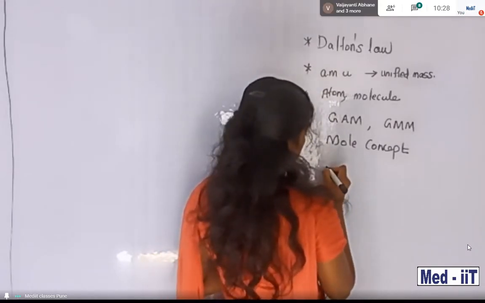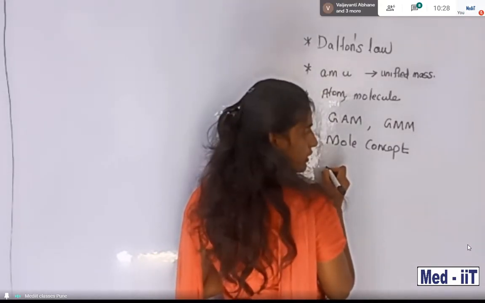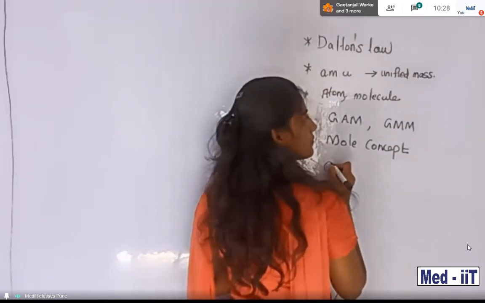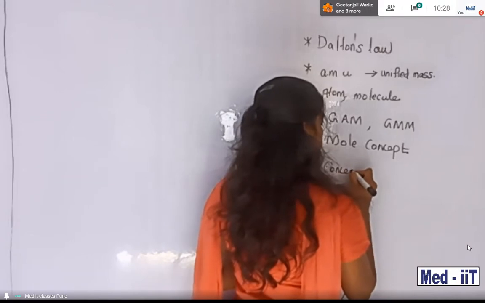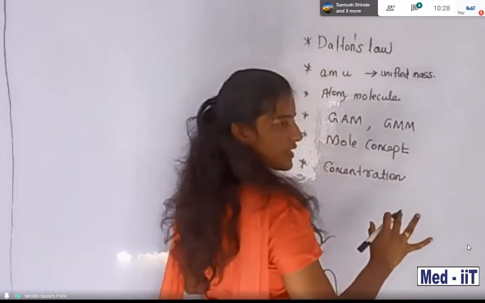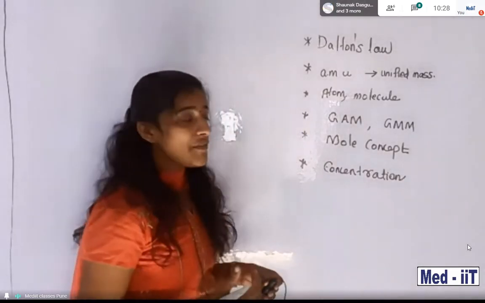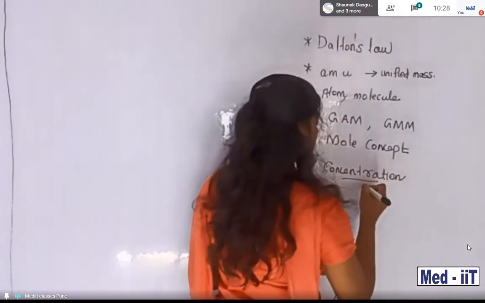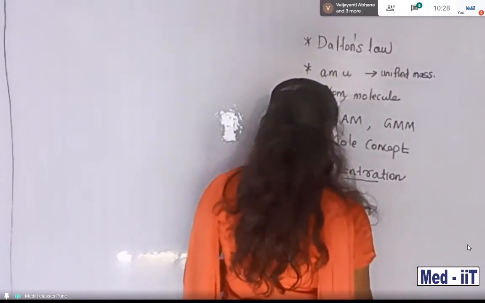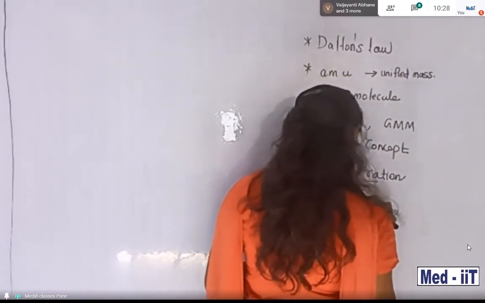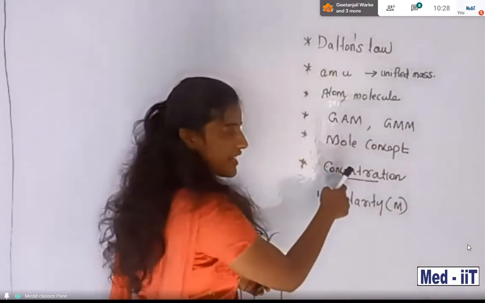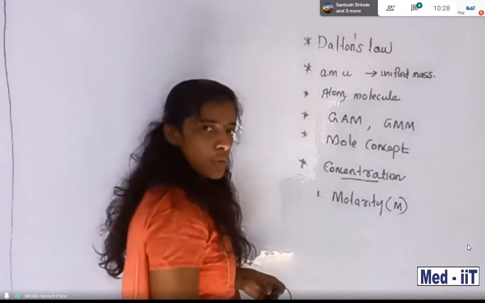And then you want to find out concentration. The concentration of a substance can be found with the help of different terms. First one is molarity, represented by capital letter M. Concentration can be expressed by different units.